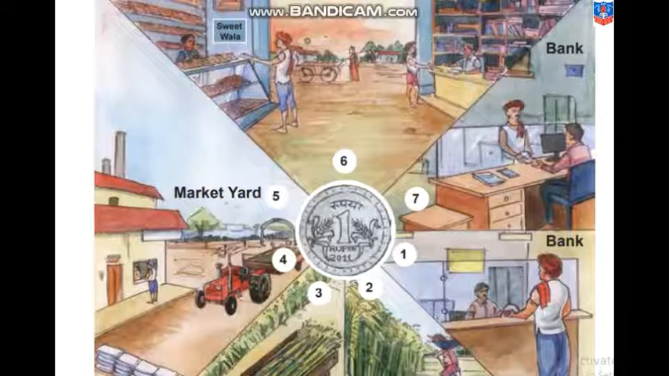The farmer carries his products, the crops, to the market for selling. In the market yard, it is sold. Then that farmer, who has sold his crops and earned money, goes to the sweet shop to buy some sweets. So we can see the farmer took money from the bank,